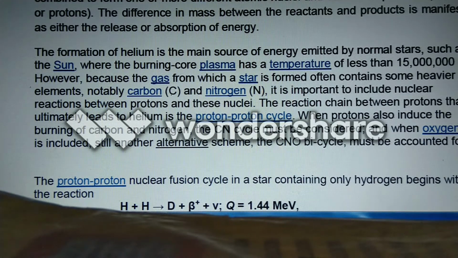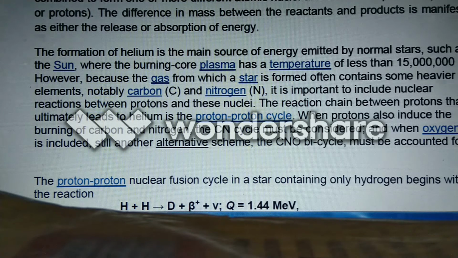Fusion means mixing of two things. In nuclear fusion, two or more atomic nuclei are combined to form one or more larger, heavier atomic nuclei and subatomic particles, that is, a combination of neutrons and protons.